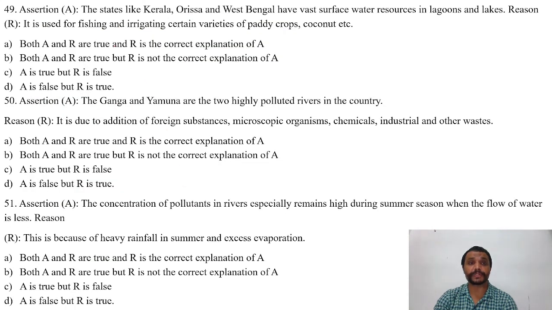The next question is assertion. The states like Kerala, Odisha, and West Bengal have vast surface water resources in lagoons and lakes.